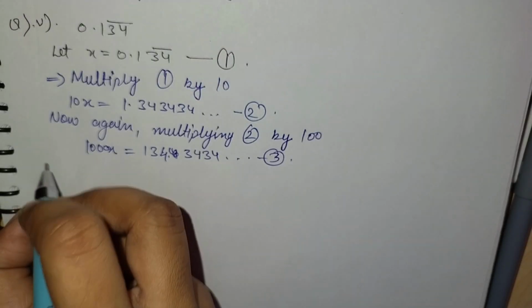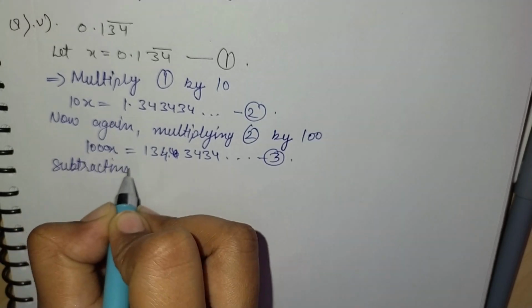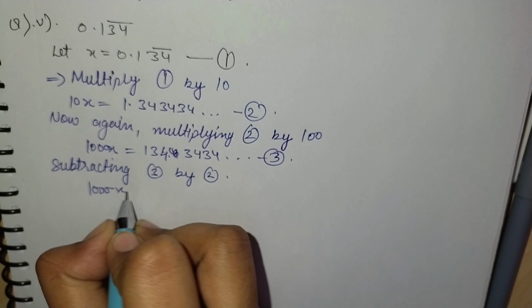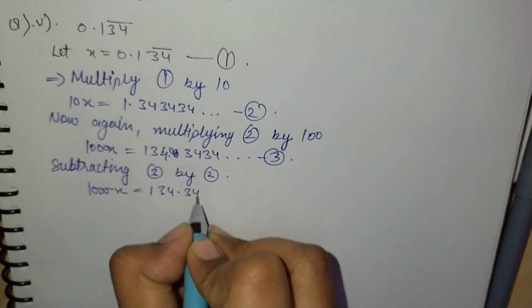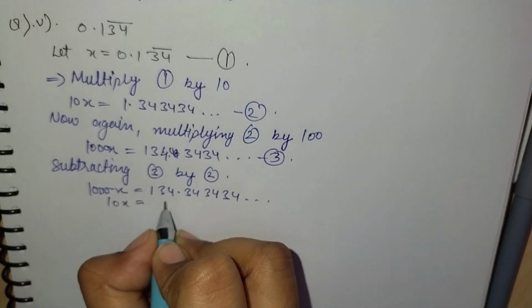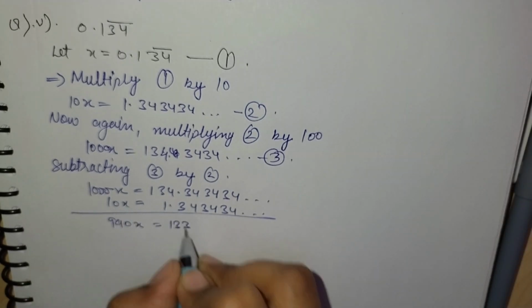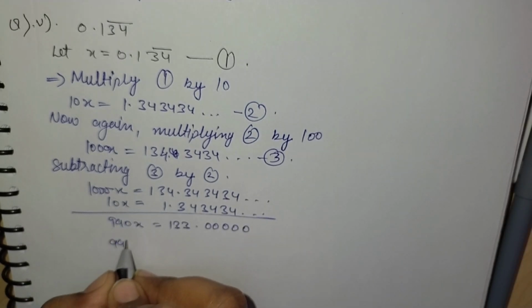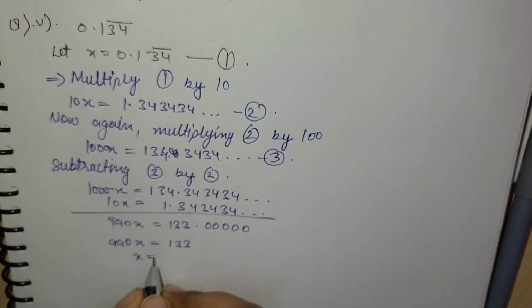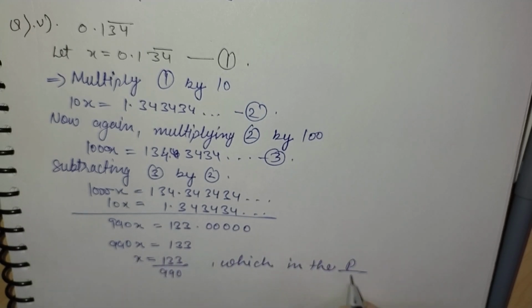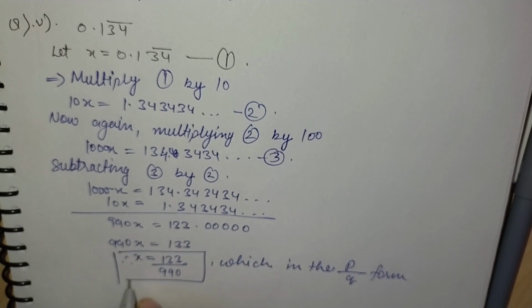Now this is the third equation, subtracting second from third, we get 1000x minus 10x is equal to 990x is equal to 133. x is equal to 133 upon 990, which is in the p by q form.